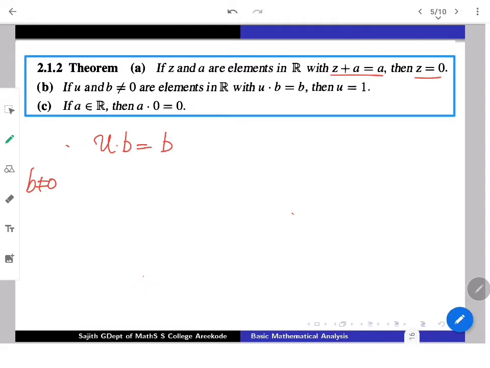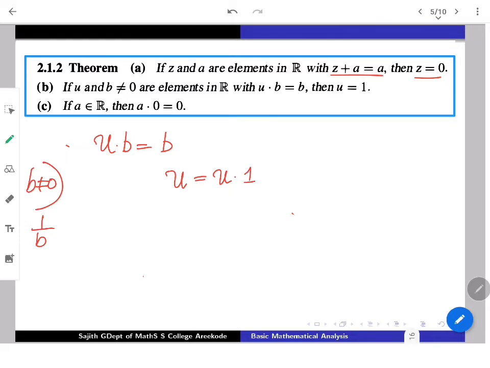The same type of argument you gave for the addition result, changing the operation, you will get here. See, UB equals B. Additionally, B not equal to 0 is given, which means 1 by B exists. That is, the multiplicative inverse exists, that we know. In the same fashion, one can understand what exactly U is. Simply, U into 1 one can easily write.